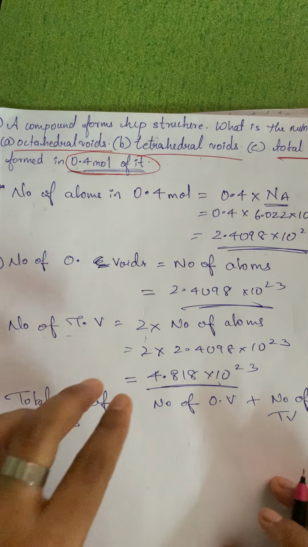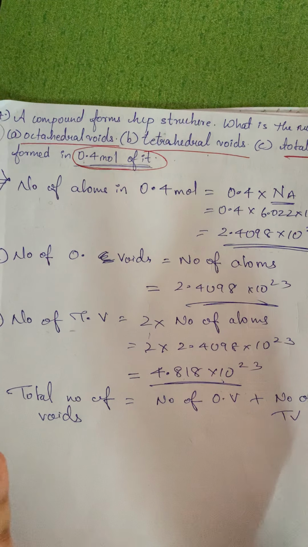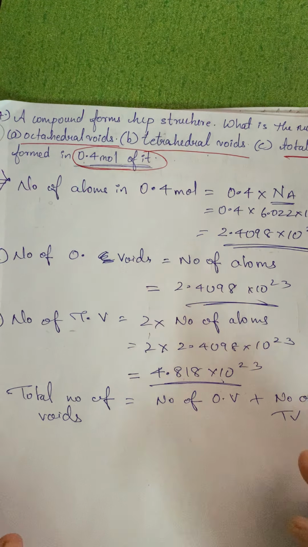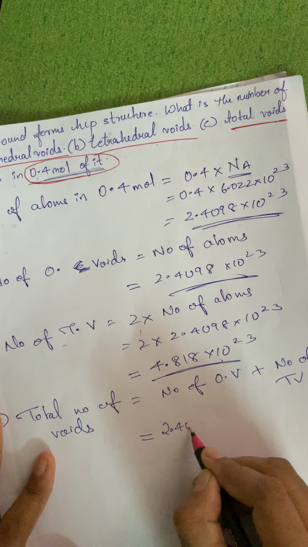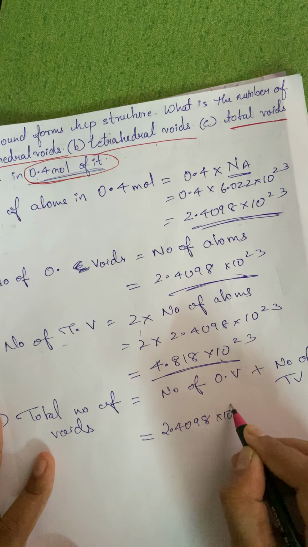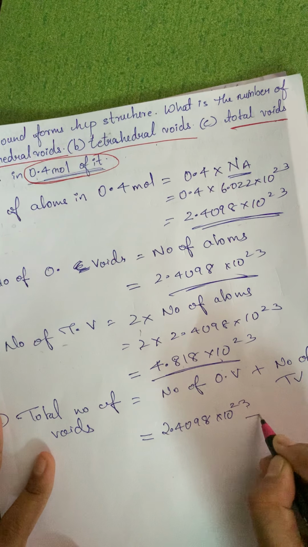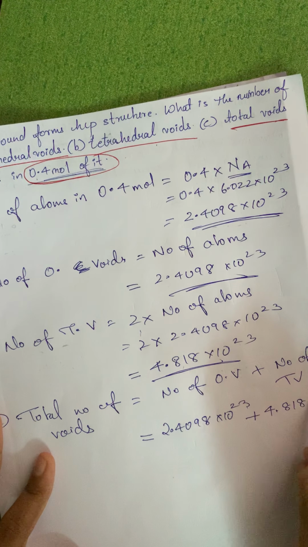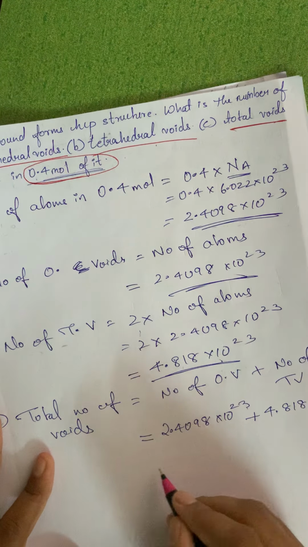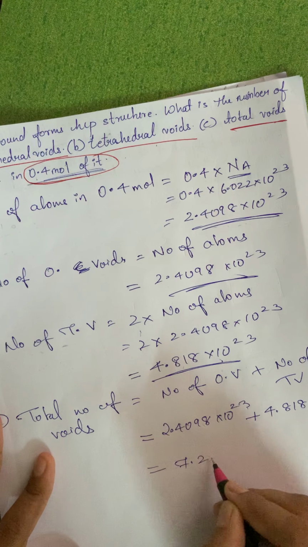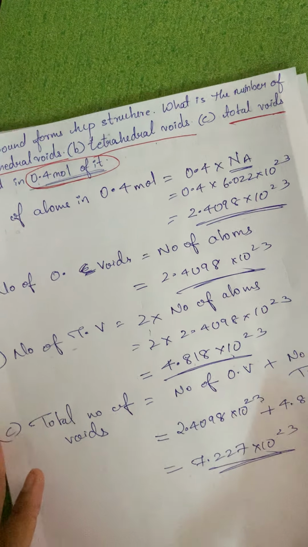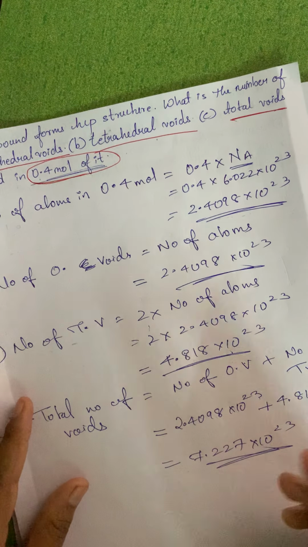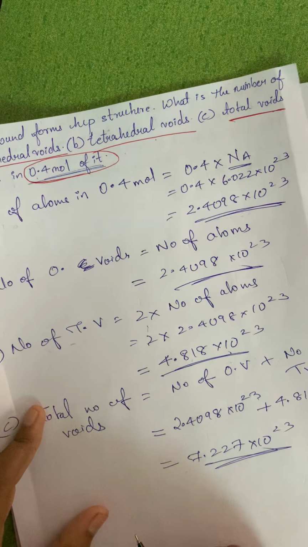As a result, the total number of voids will be the number of octahedral voids plus the number of tetrahedral voids. So the answer will be 2.4098 into 10 raised to 23 plus 4.818 into 10 raised to 23. So it will approximately come to 7.227 into 10 raised to 23. Please solve and find out the value. Whatever value you get will be right. Okay, fine. So hopefully till here it is understood. The last one.